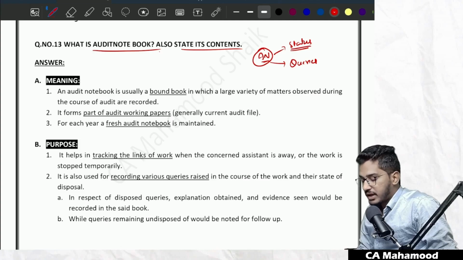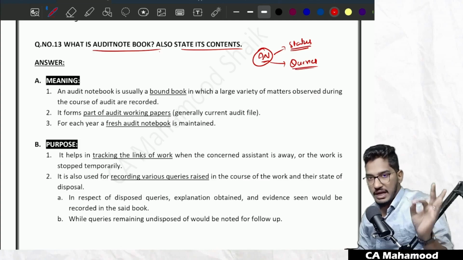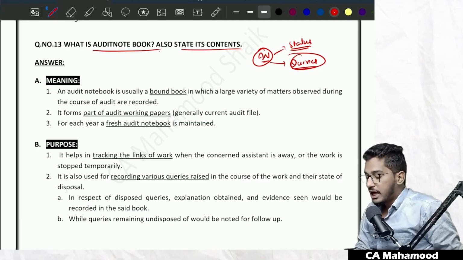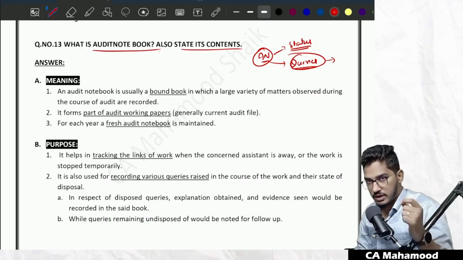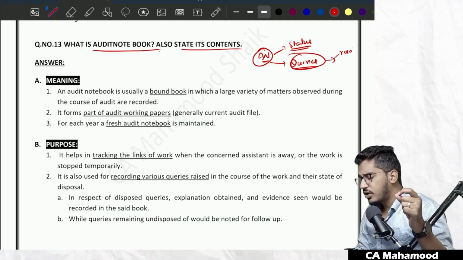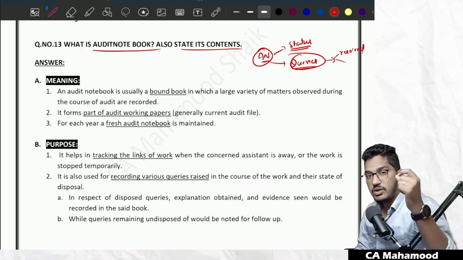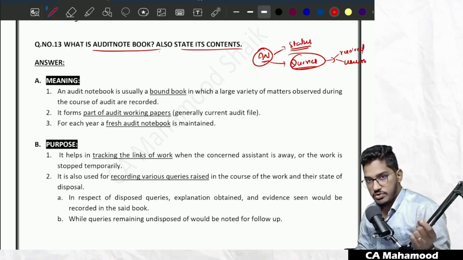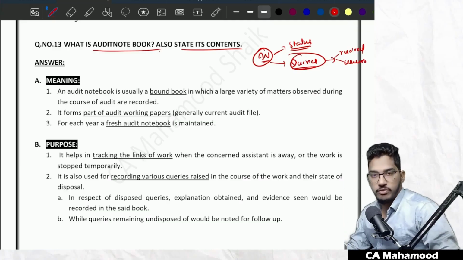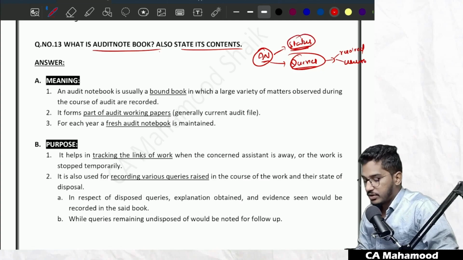So it is mainly used for recording two things. Number one, the status of the work done each and every day, and also whatever queries and questions you have come across during the course of the audit, which you need to record along with the status of disposal. First you will record a list of all the doubts you have got, then you will record your response also. Is it resolved or not yet resolved? If it is resolved, what response have you got as part of the resolution? If it is not yet resolved, you will not forget it till the last moment of the audit. You will keep on following up with the client to get the responses. That is the main purpose of the audit notebook.